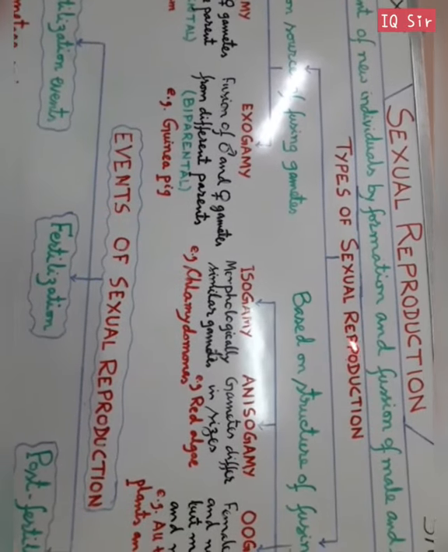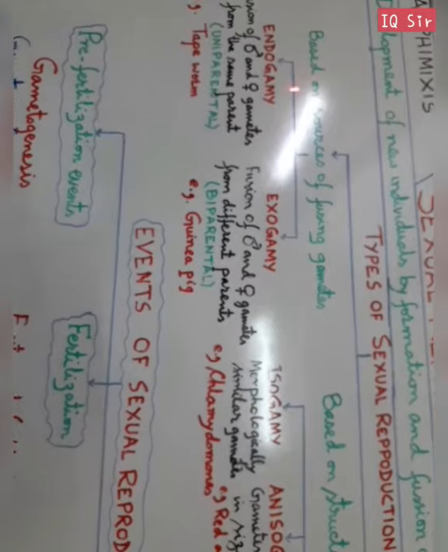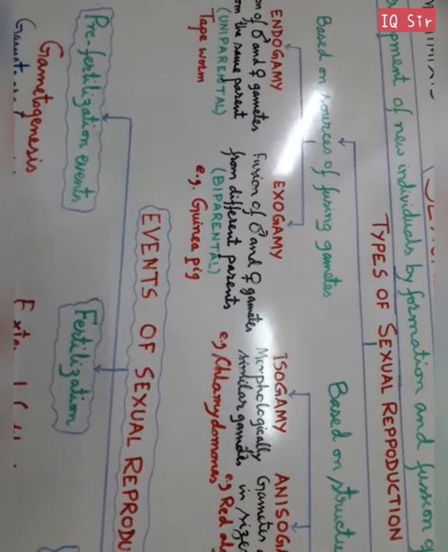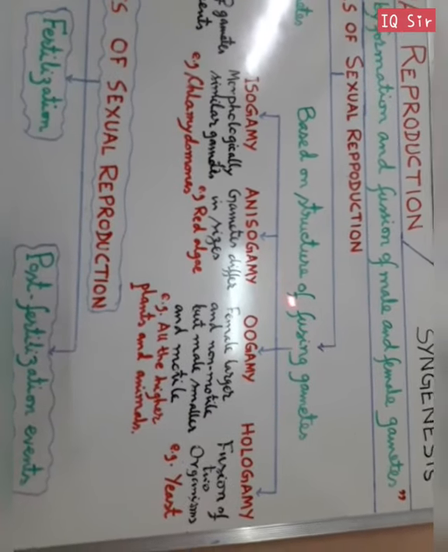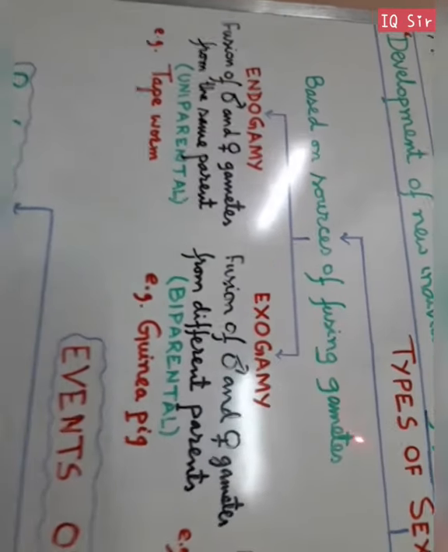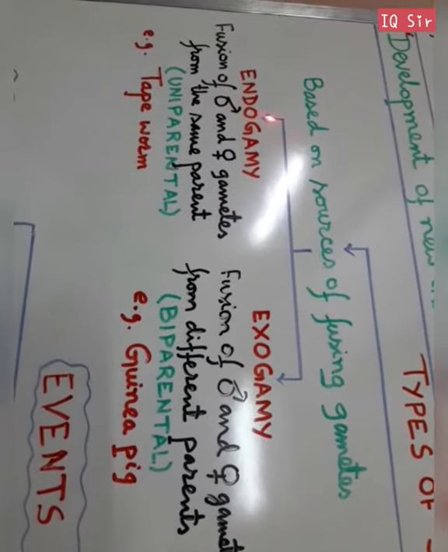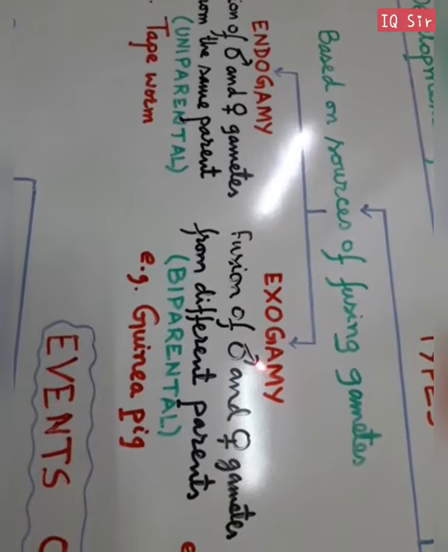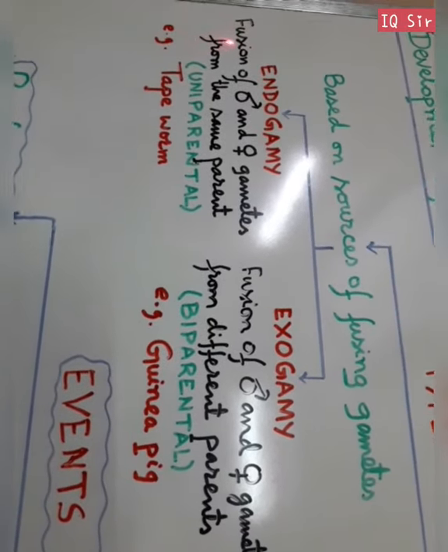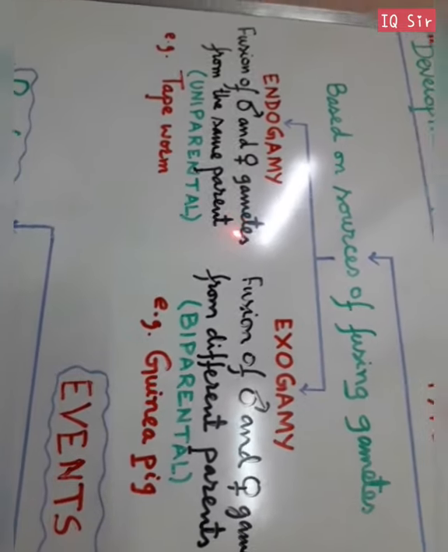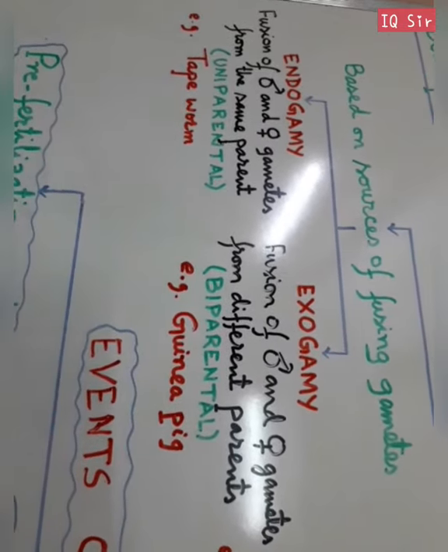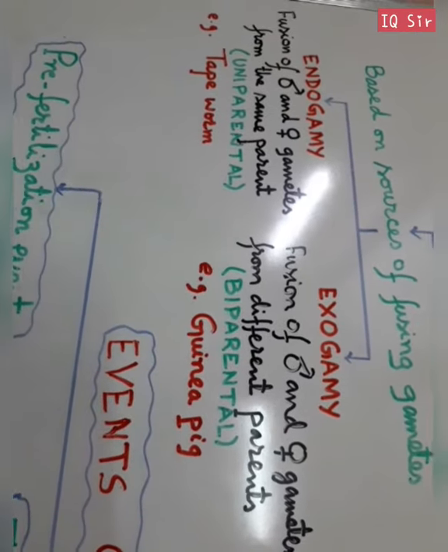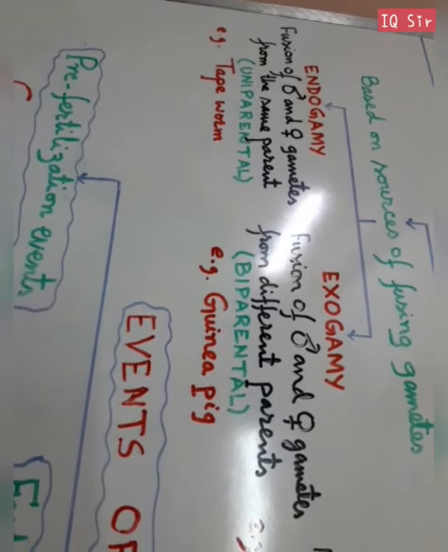It is either based on the sources of fusing gametes, or based on the structure of fusing gametes. First of all, we take up the sources of fusing gametes. It is classified as endogamy and exogamy. Endogamy means fusion of male and female gametes from the same parent, as in the case of tapeworm, where male and female gametes are found in the same tapeworm.